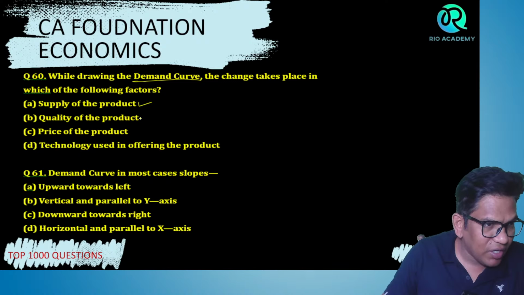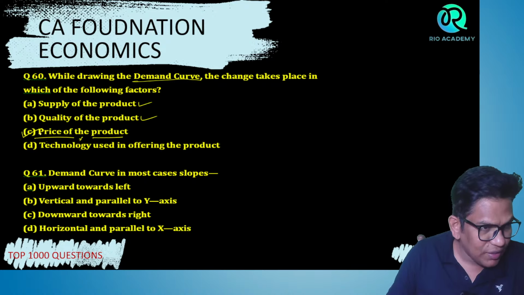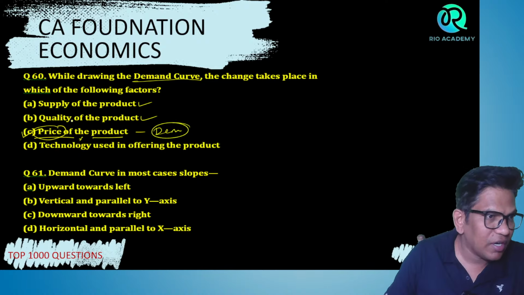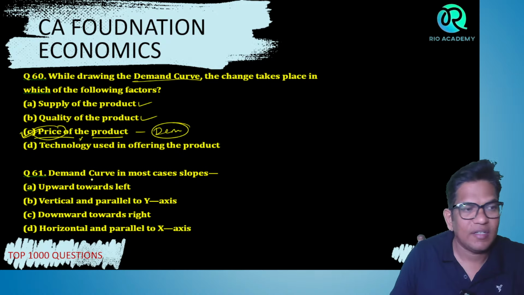They say quality product. No, it's not the one. So, bacho, the right answer is price of the product, which is the factor due to which if the price changes, obviously demand also changes. Right answer is C.